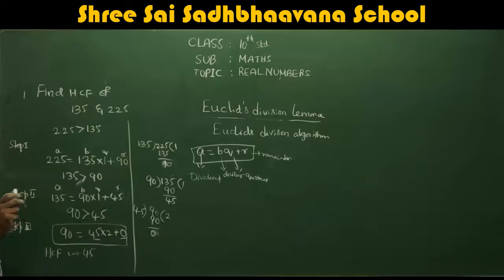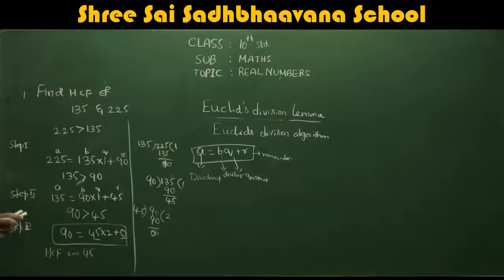After ending the algorithm, how can you say which is the HCF? Usually students will make a mistake and take 2 as HCF. Remember, at the last step where you got 0 as a remainder, what is the divisor in that step? 45.